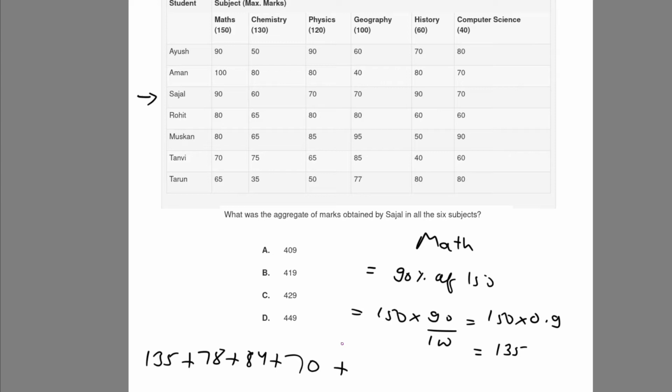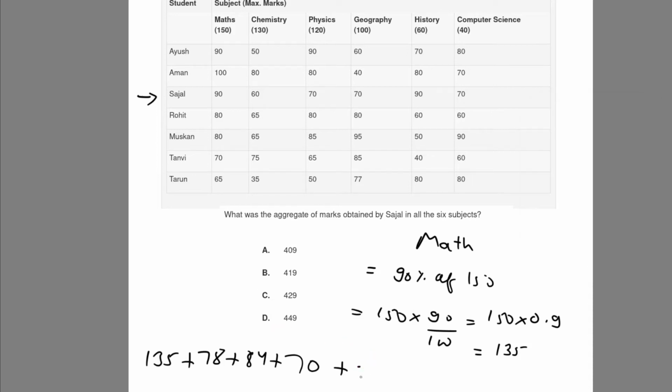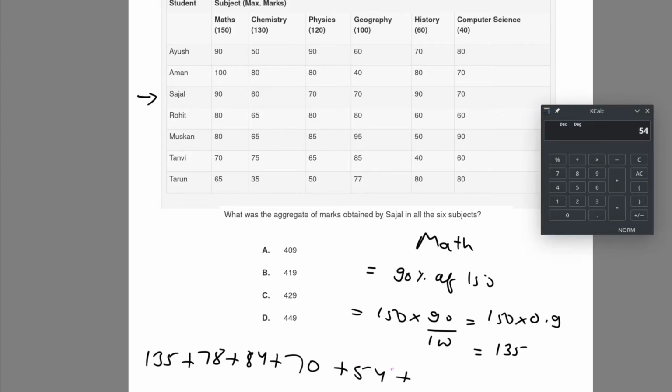Then there is 60, and the percentage is 90%, so multiply by 0.9, which is 54 marks. Plus then there is 70% marks of 40, so it will be 28 marks.